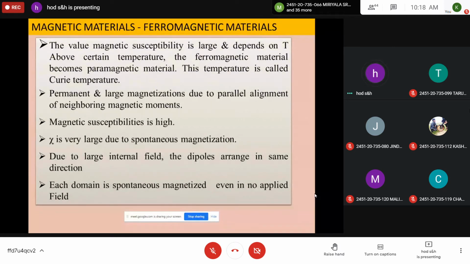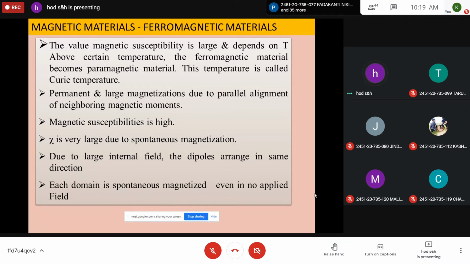So when the ferromagnet is in the presence of an external magnetic field, now you raise the temperature, then what happens at a temperature known as Curie temperature? The magnetic dipoles again take random orientation and net magnetization becomes zero, it becomes a paramagnet. So the temperature at which a ferromagnet becomes a paramagnet is called Curie temperature. Up to Curie temperature, a ferromagnet obeys the Curie-Weiss law and exhibits a spontaneous magnetization, and above Curie temperature, it becomes a paramagnetic substance.